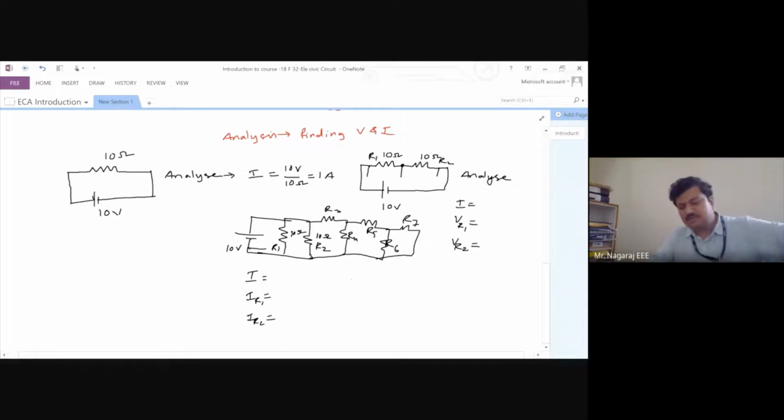This course forms the base for the entire electrical engineering. This is one of the courses which will form the strong base for the entire electrical engineering. So you should be very much attentive and focused when we study this particular course.